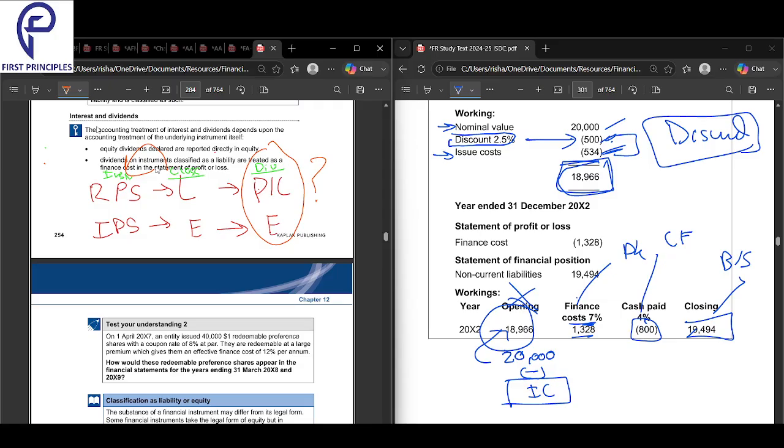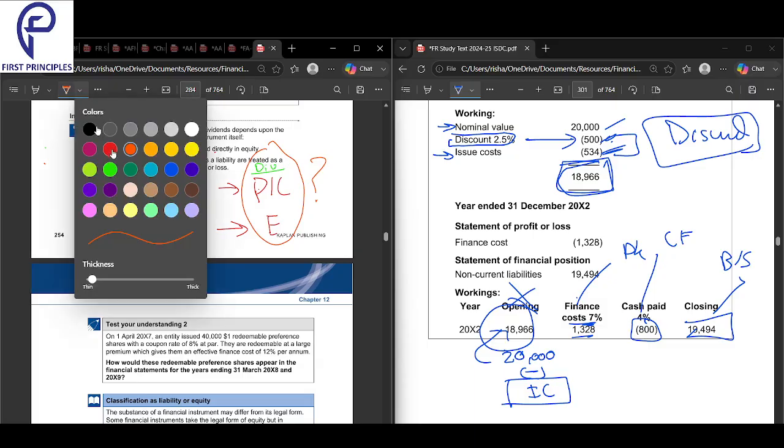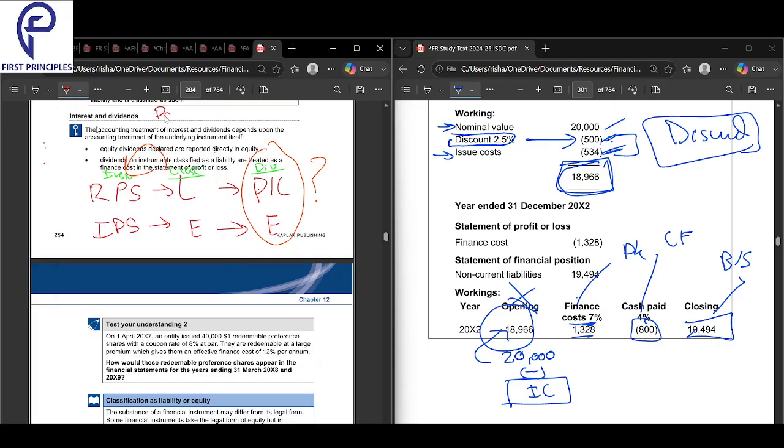The liability will go to the balance sheet, but any payment from it, like interest, goes elsewhere. That's what the heading is: you see the heading, interest and dividends. This is not about the instrument, it's the payment from the instrument. We are talking about the payment from the instrument, any return from that instrument. Okay?